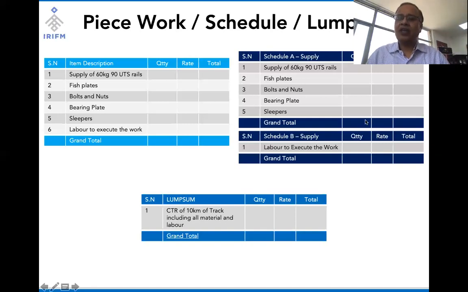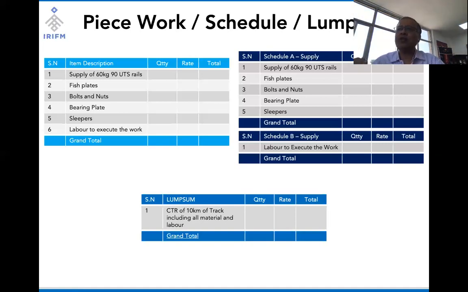We can play this differently. Railway in many cases will say that the standard expected rate of Schedule A is, let's say, 10 lakh rupees, and in that case the tenderer is supposed to give a percentage over or percentage below 10 lakh rupees. So a bidder can quote Schedule A standard rate 10 lakh rupees plus 10%, which means effectively his offer is 11 lakh rupees.